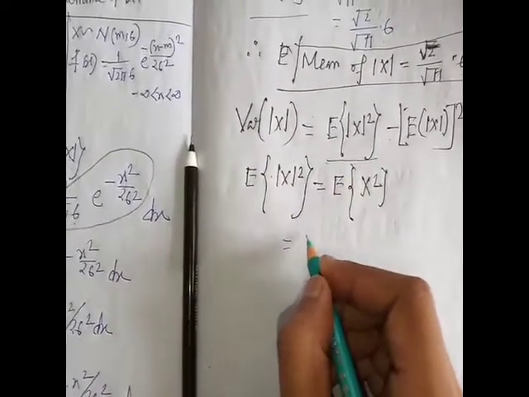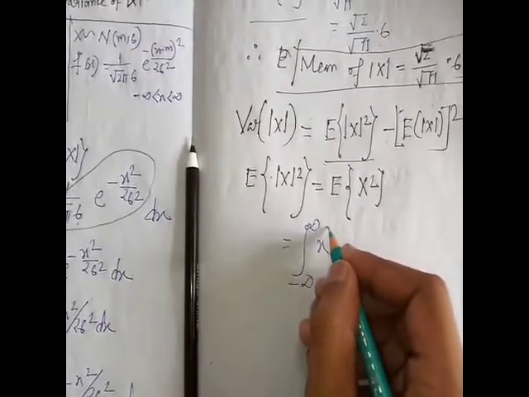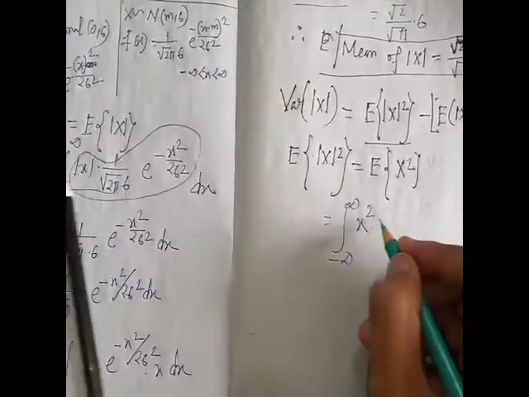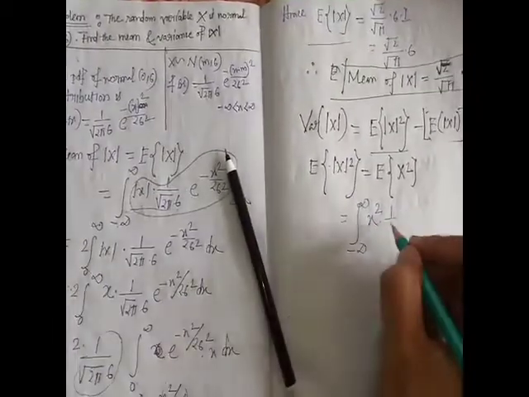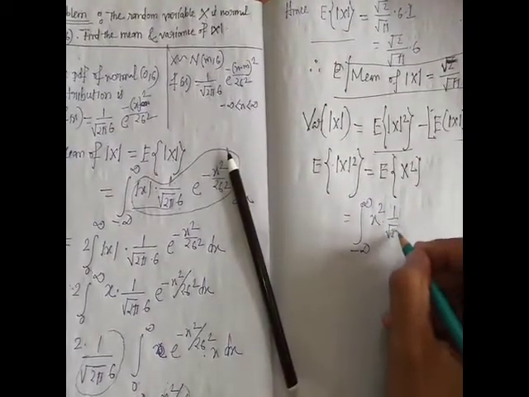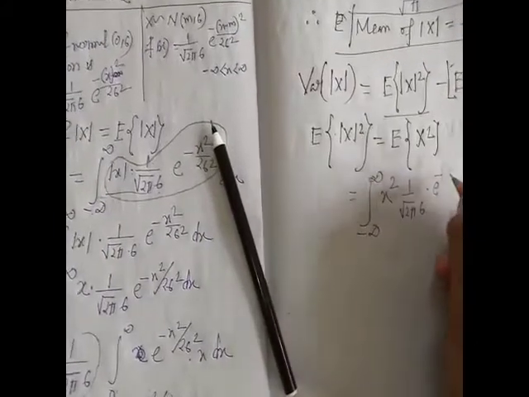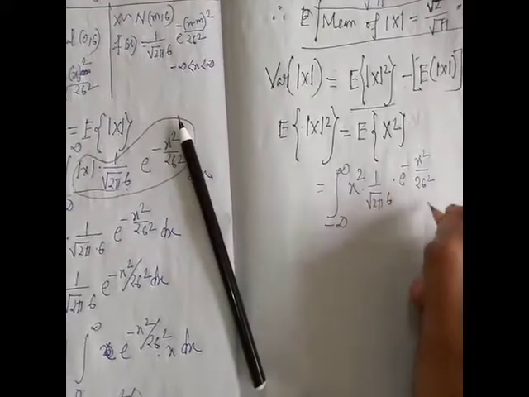The formula of expectation of X square is the integration from minus infinity to infinity of x square into its PDF, 1 by root over 2 pi into sigma into e to the power minus x square by 2 sigma square into dx.